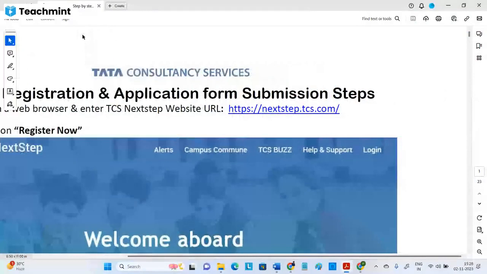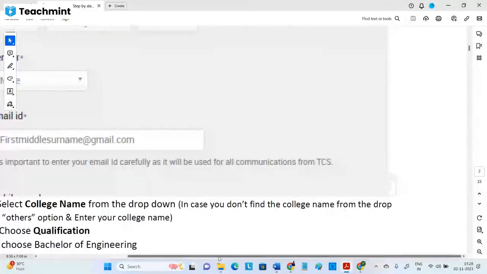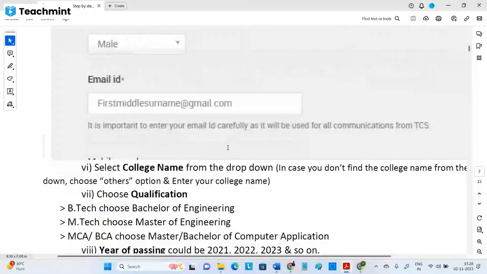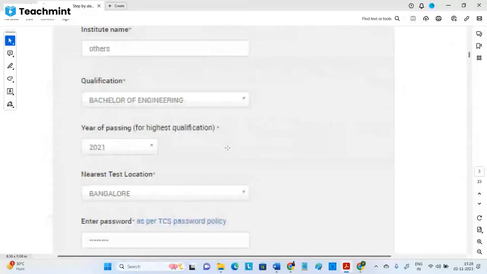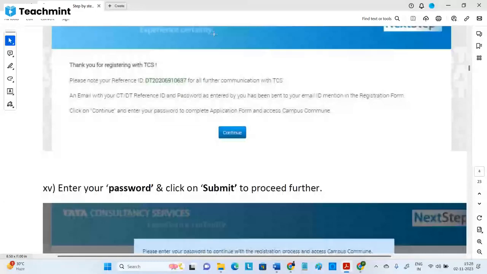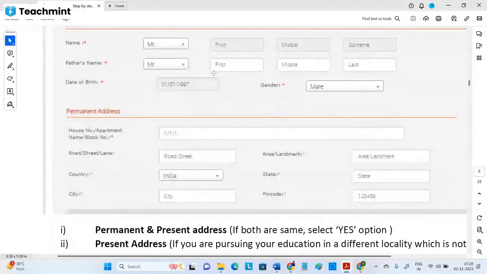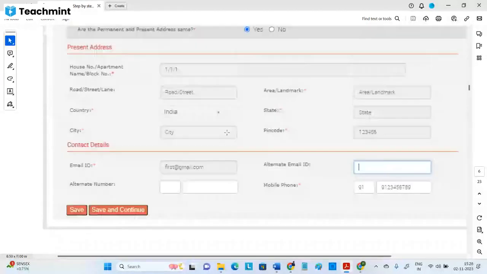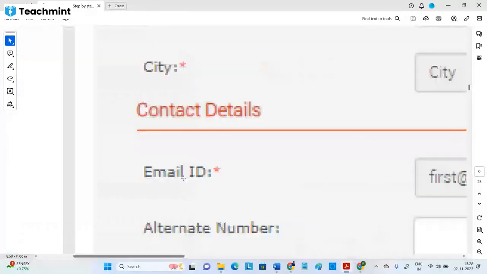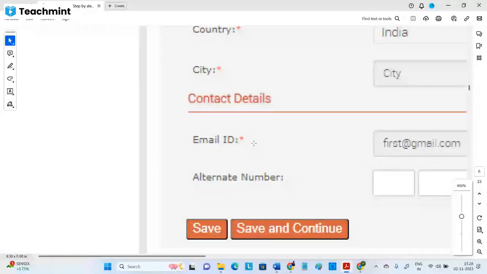You can see those details here. We selected IT, then we put your middle name and all those things, date of birth, all fine. Click submit, confirmed. Up to here, I think we are done. Here we fill the personal details: permanent address and all those. Below, you give alternate numbers, phone number, mail ID. Give the email ID, and the alternate only if you have one, otherwise it's not required.